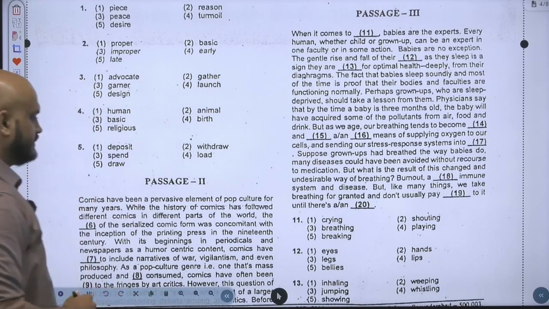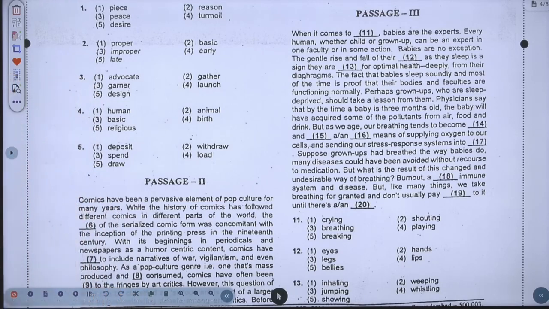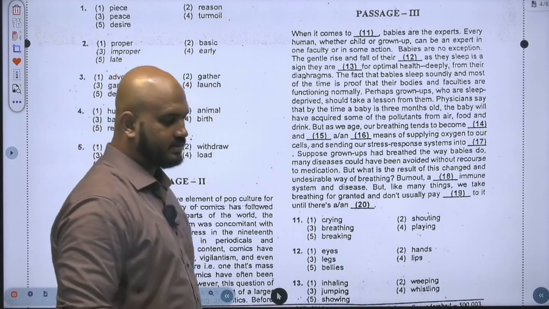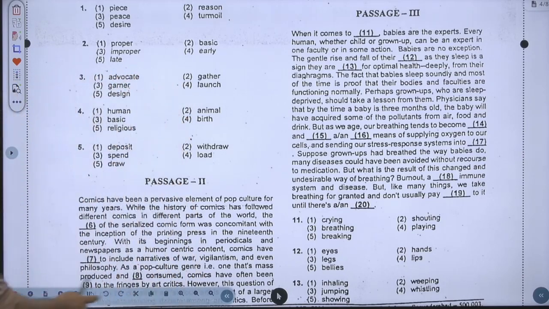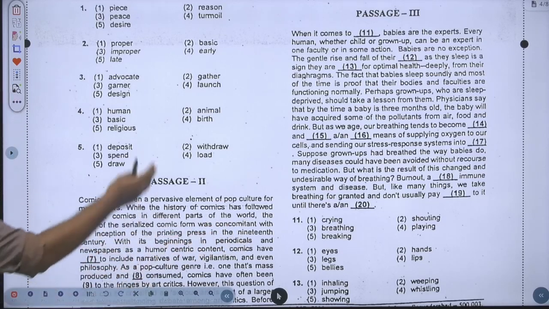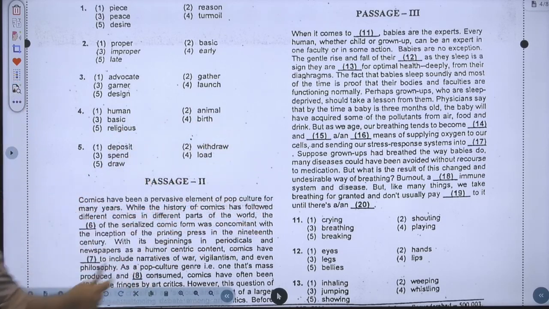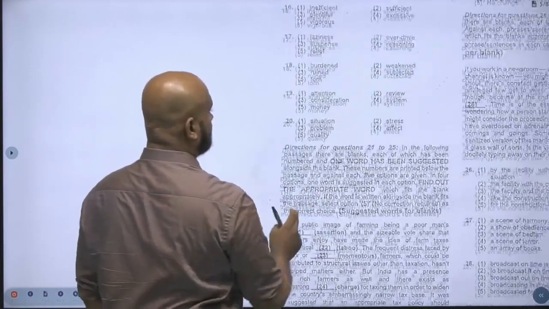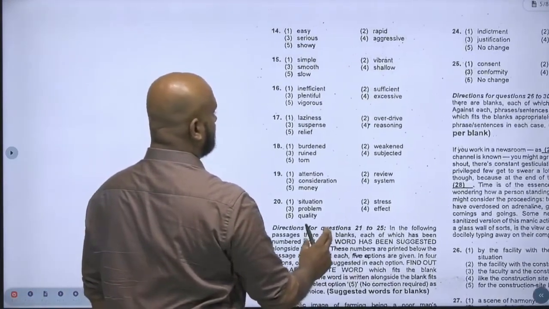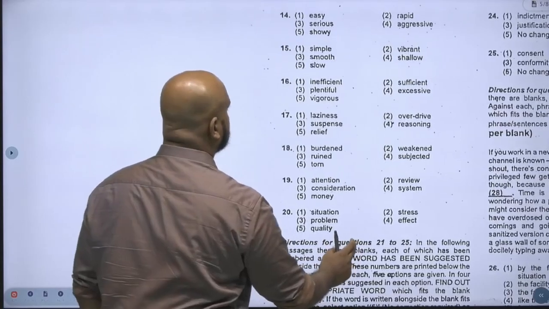Yes, please solve this passage, guys. You can pause the video. And of course, the questions related to that are also there in the next slide. So you can pause the video, read it and solve the next so that you get an idea.